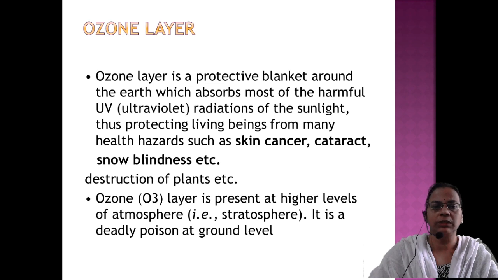So if typical examples of the after effects of thinning of the ozone layer are asked, you have to write these three examples. Even destruction of plants, chlorophyll and the protective covering of plants can happen. Then, where is the ozone layer present? It is present at the higher levels of the atmosphere, that means the stratosphere, the second layer. The bottom layer is the troposphere, and just above that is the stratosphere. In the troposphere the ozone will be forming, and it will be accumulated in the stratosphere. If it is retained in the troposphere, it is bad for us, and if it accumulates in the stratosphere, there it forms the ozone umbrella.